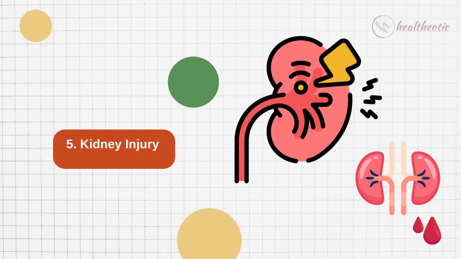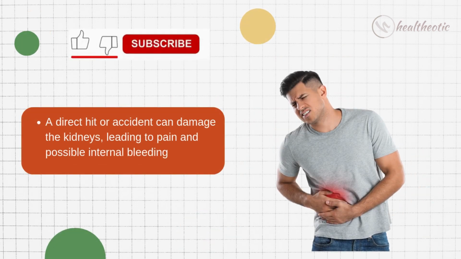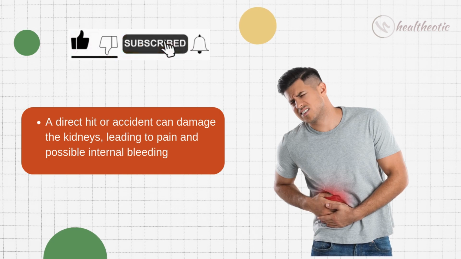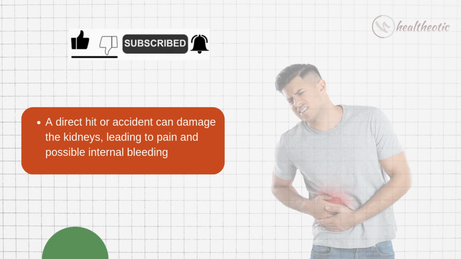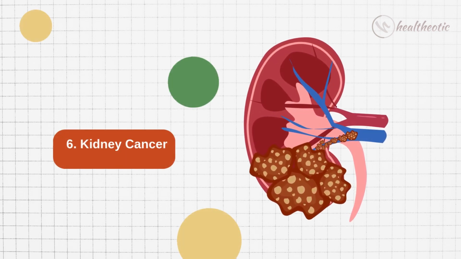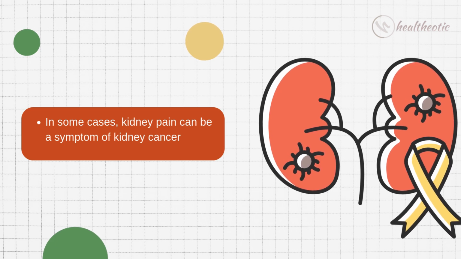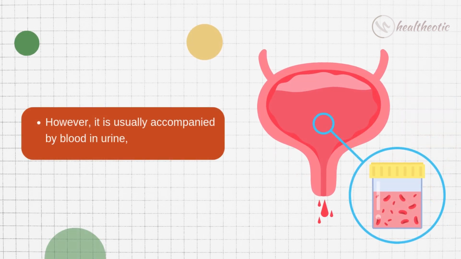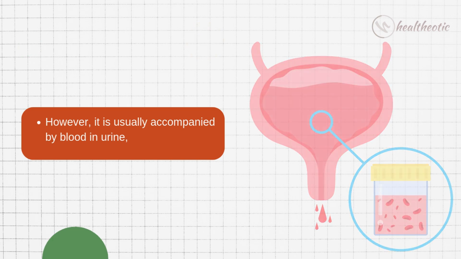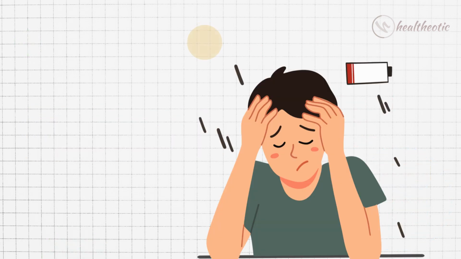Next reason is kidney injury. A direct hit or accident can damage the kidneys, leading to pain and possible internal bleeding. Next reason is kidney cancer. In some cases, kidney pain can be a symptom of kidney cancer. However, it is usually accompanied by blood in urine, unexplained weight loss, and fatigue.